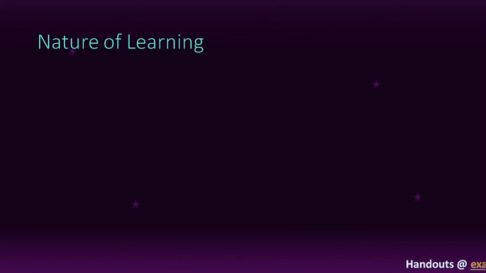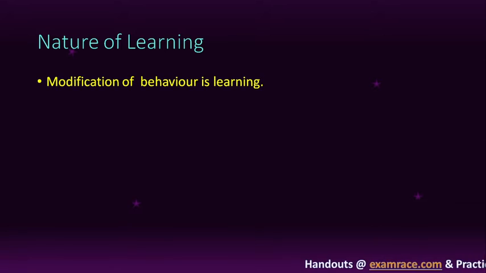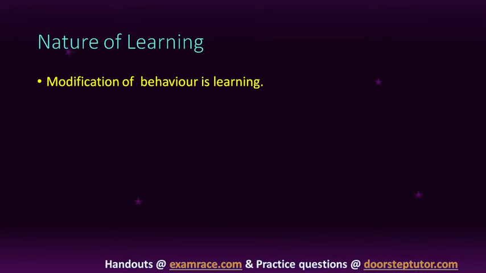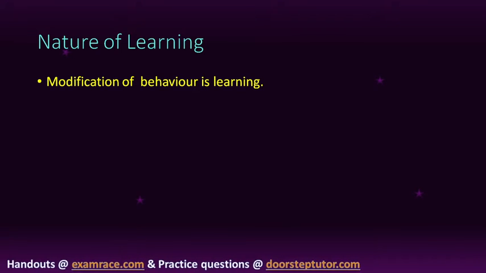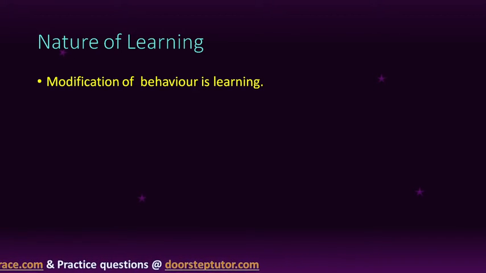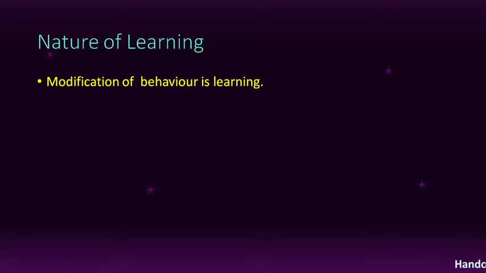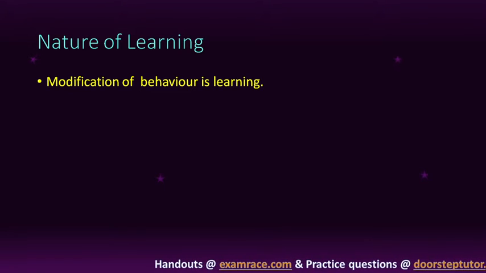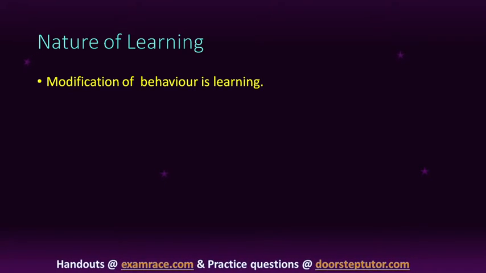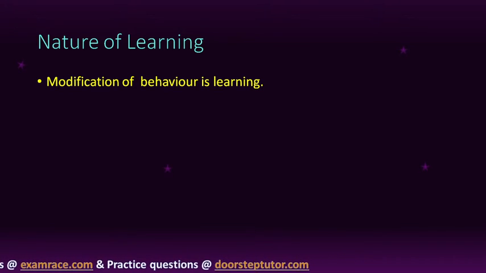Now we talk about nature of learning. What is the nature of learning? First one is modification of behavior. Learning is modification of behavior. Always something is modified in some manner. Like the example of a child who learned eating from a spoon by seeing his elders. This is the modification. Another modification we understand by example: the teacher says to child that you should cut your nails every day.